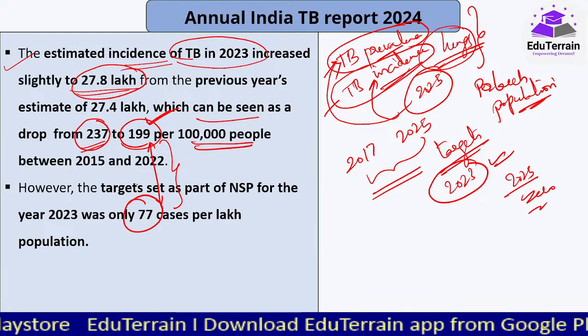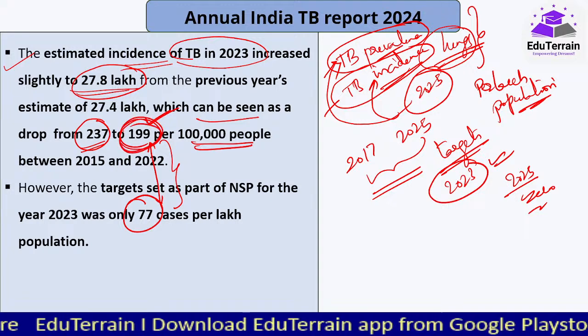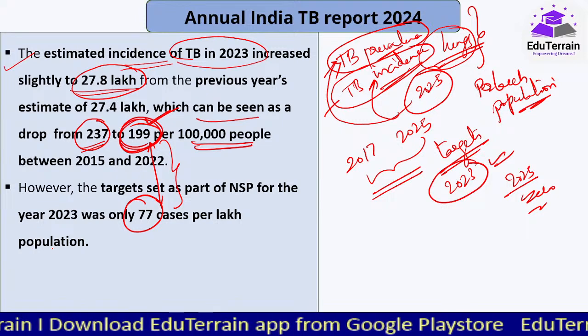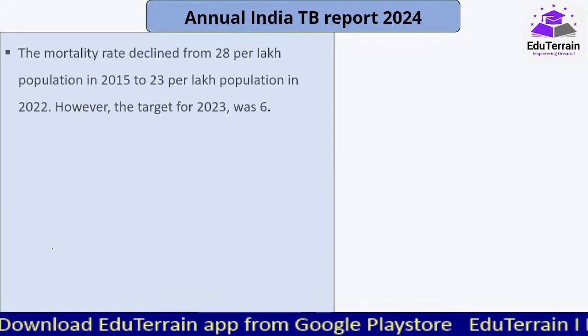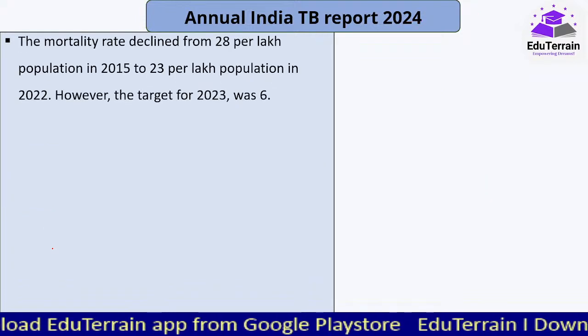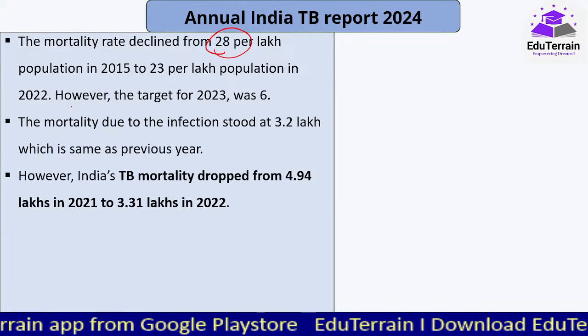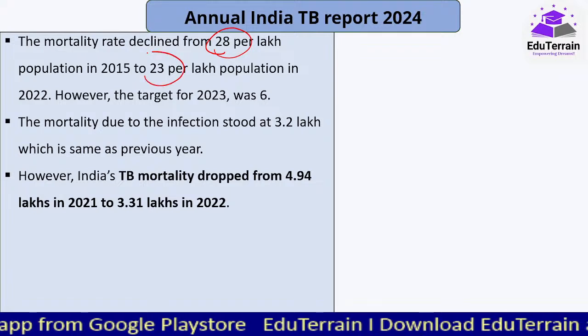So you can understand this has to be brought down to 0 in another 2 years, or 1 year I should say. Now when we talk about the mortality rate, it declined from 28 per lakh population to 23 per lakh.